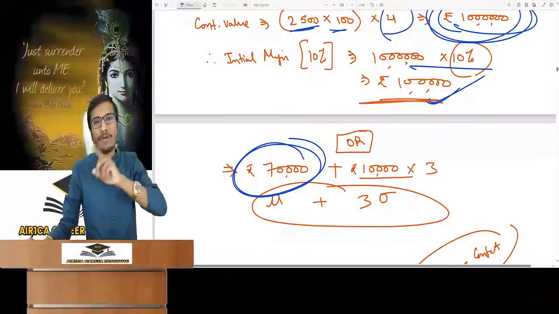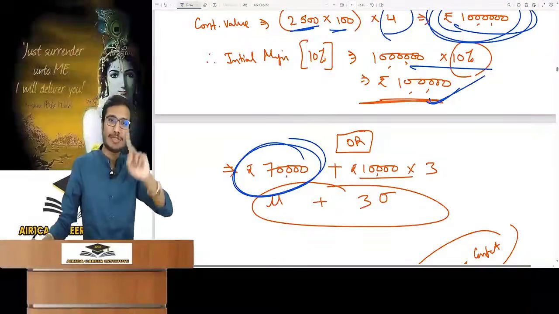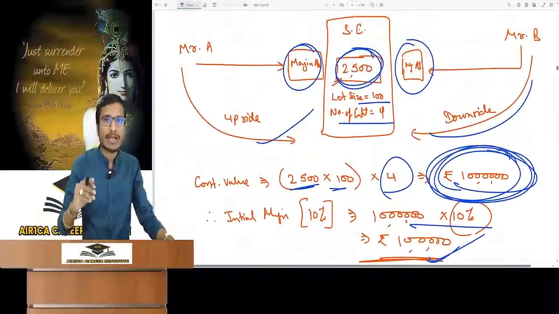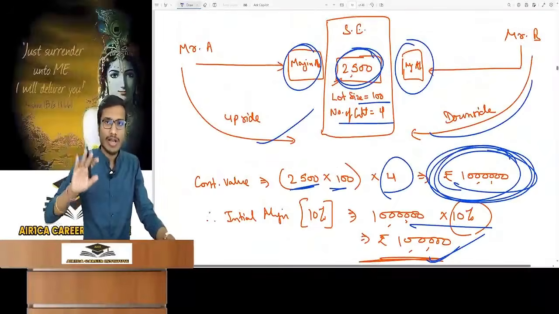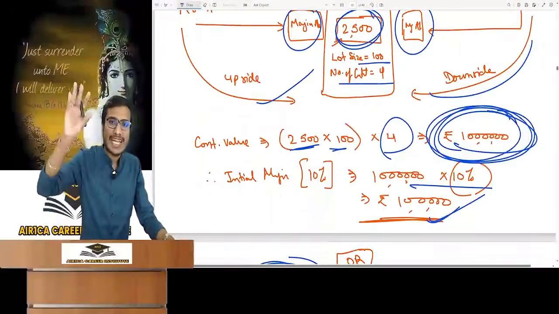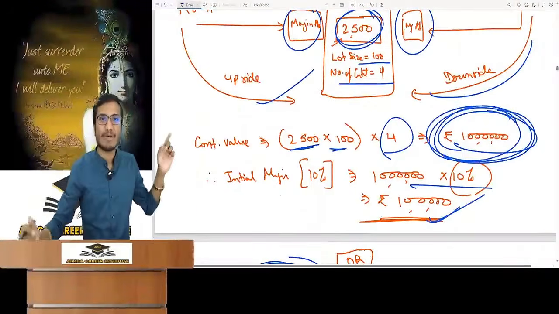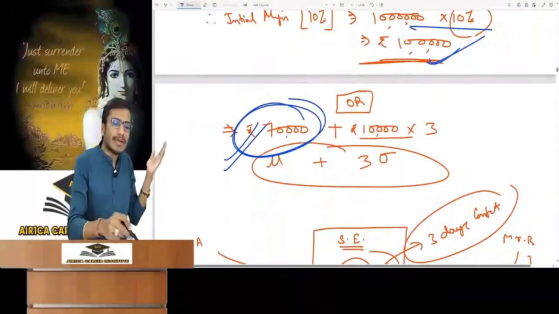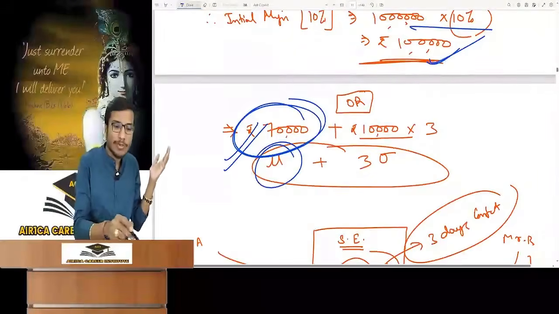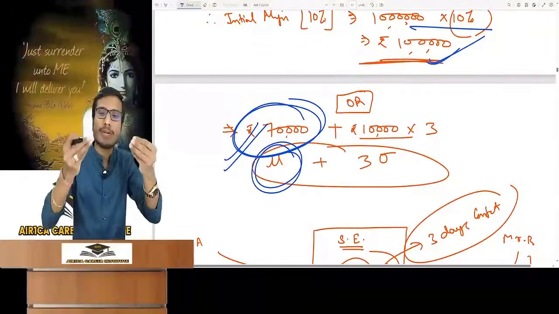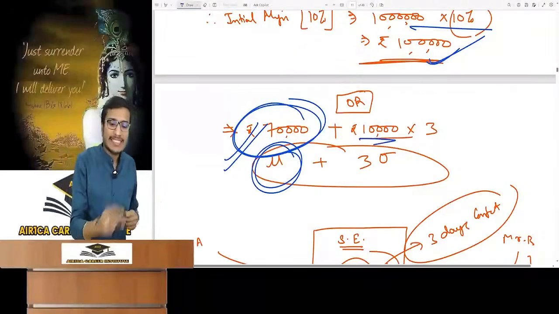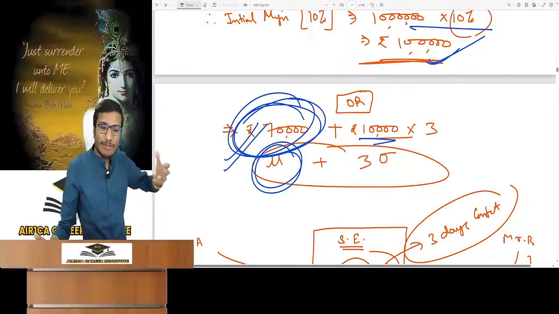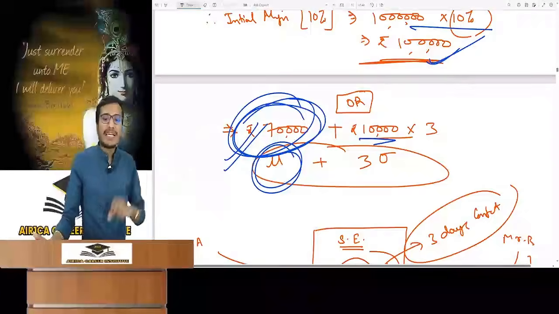I will further tell you why we are watching changes daily. Pay attention. The stock exchange has to see whether there will be gain or loss. For this 10 lakh contract that is made, we have to see what can be changed in the value of rupees 10 lakh on which the contract was made. So they saw that on an average, because of past experience, there can be a change of rupees 70,000. So it is called mu. In the language of statistics, mu means mean average. Plus they will ask for this amount which can be changed. And if this drastic change can happen, then they will get it deposited in advance.